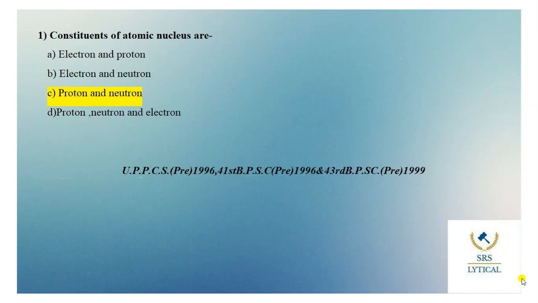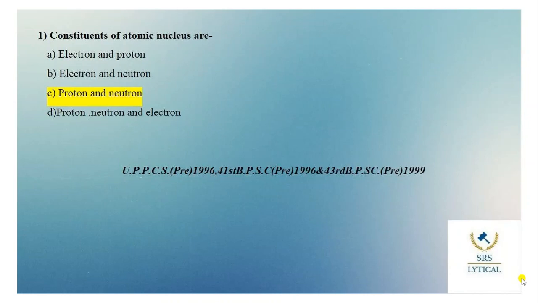In this video we will solve important MCQs of chemistry. So let's get started. The first question is: constituents of atomic nucleus are. Options are electron and proton, electron and neutron, proton and neutron, proton, neutron and electron. The correct answer of this question is option C, that is proton and neutron.